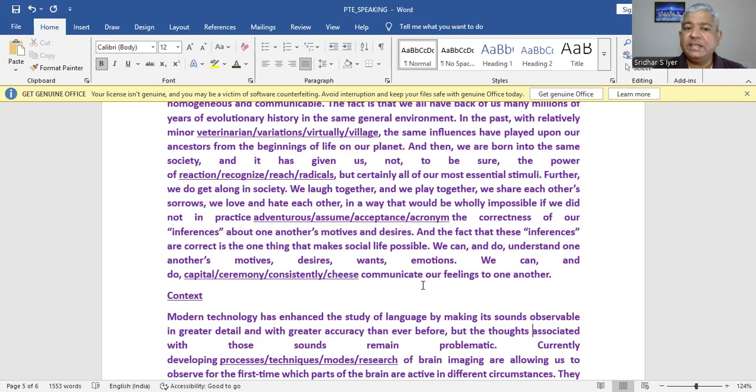So it should be in practice, assume the correctness, because acceptance, we are not talking about acceptance, because acronym talks about something IT, information technology. So we're not talking about acronym. So here the correct collocation would be in practice, assume the correctness of our inferences about one another's motives and desire. And the fact is that these inferences are correct is the one thing that makes social life possible.